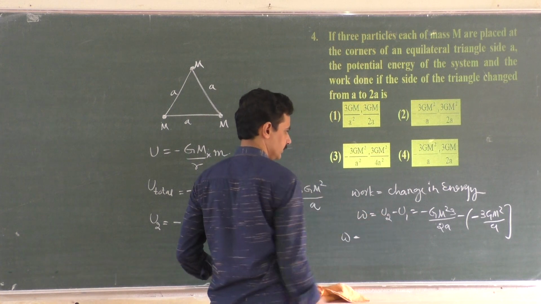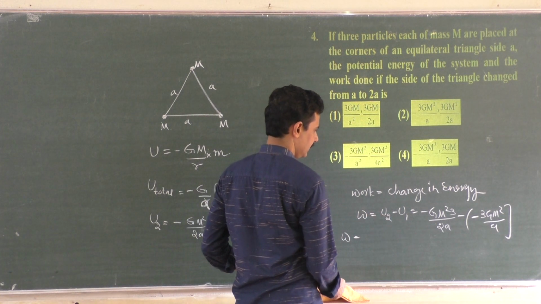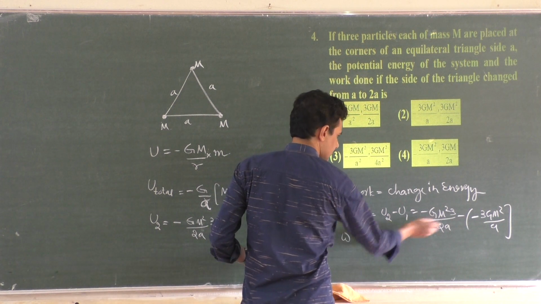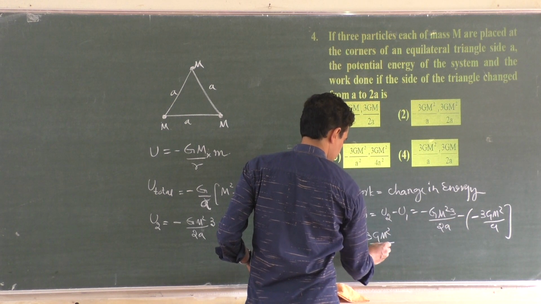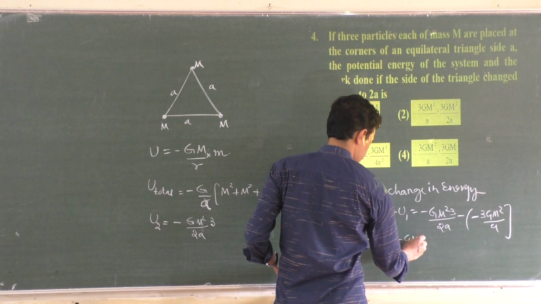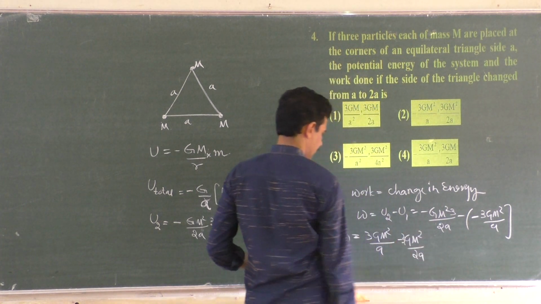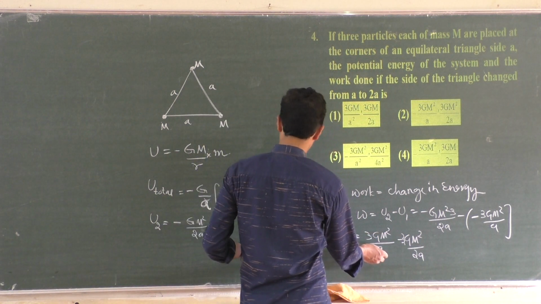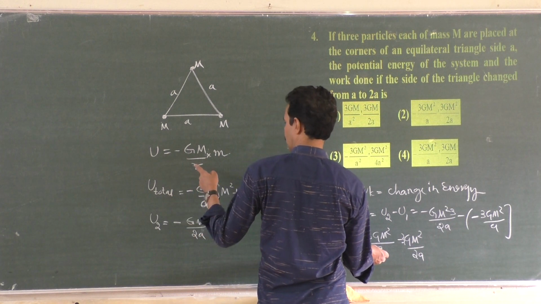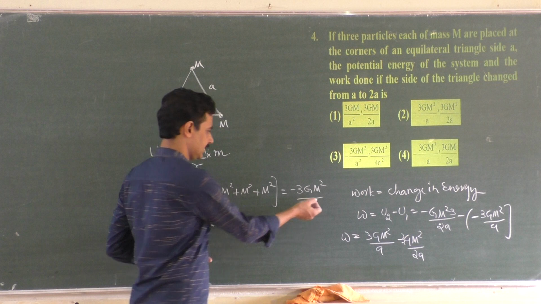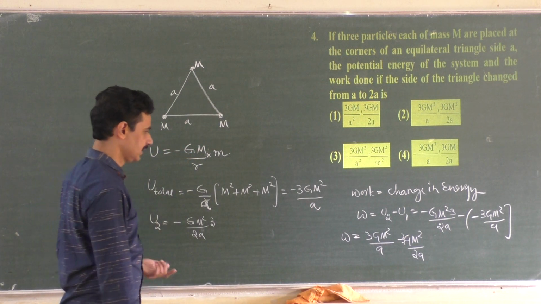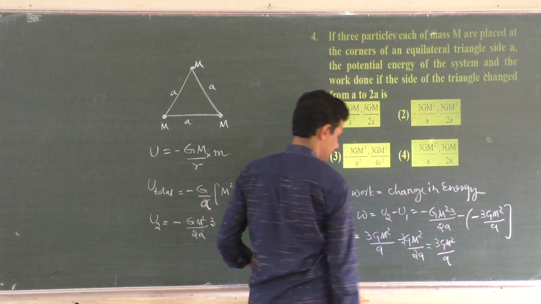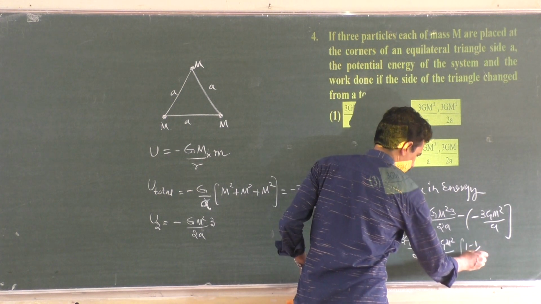So that becomes plus, and it becomes 3 G m square times 1 by a minus 1 by 2a. 1 minus 1 by 2 is 1 by 2, correct? 3 G m square by a is a common thing, 1 minus half is half.